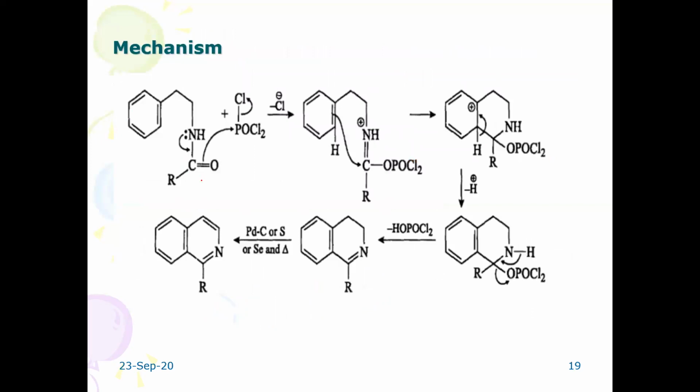The amide reacts with phosphorus oxychloride, cyclization takes place. This is a cyclized intermediate product. Then it involves a loss of proton. The double bond is developed here, and then a 3,4-dihydro derivative is formed. Soon after dehydrogenation with palladium catalyst or sulfur and selenium, you will get the isoquinoline derivative. So these are the three important compounds.